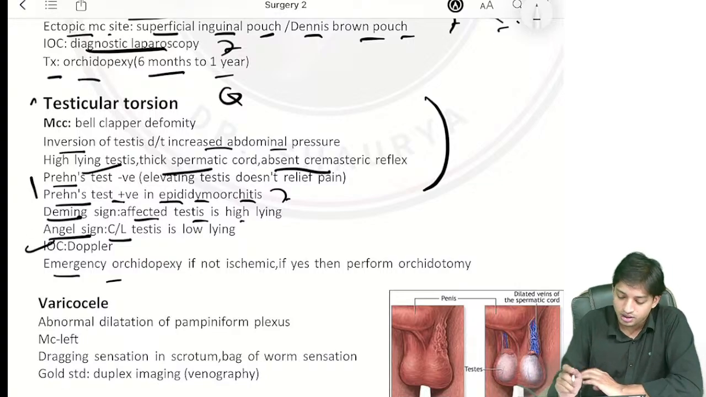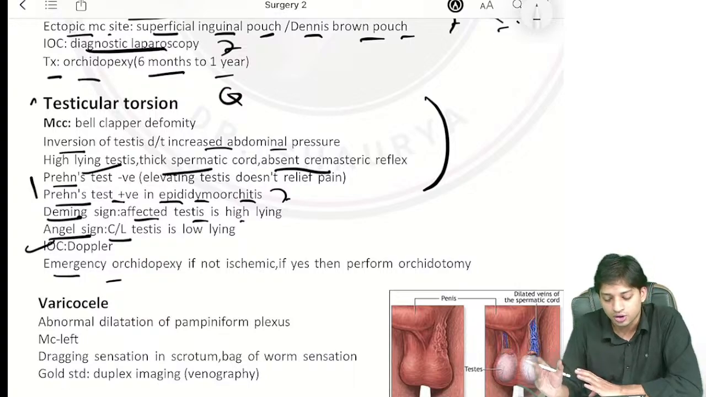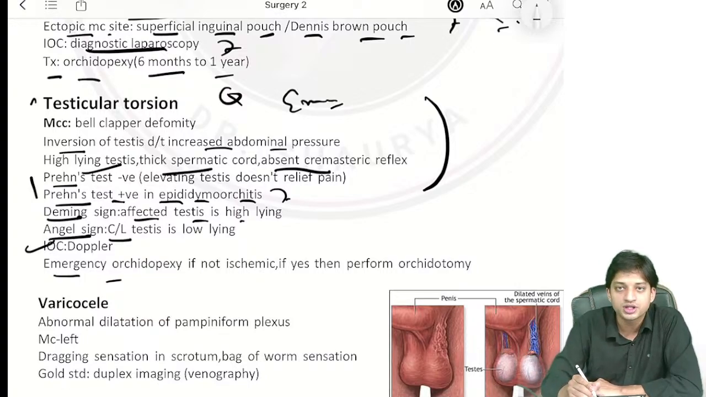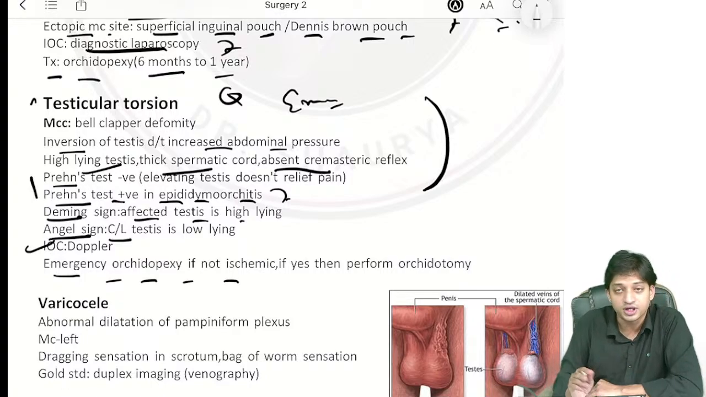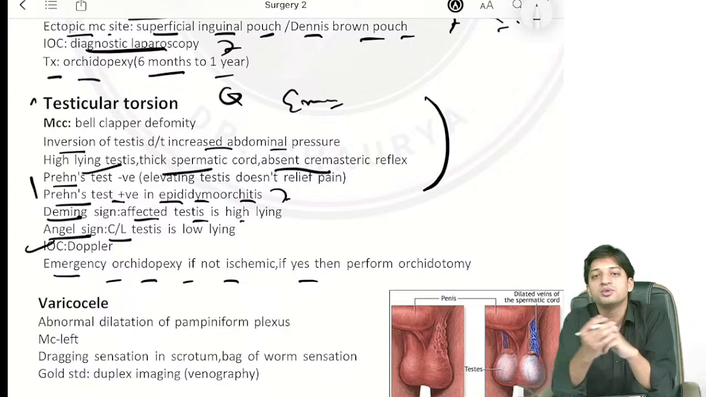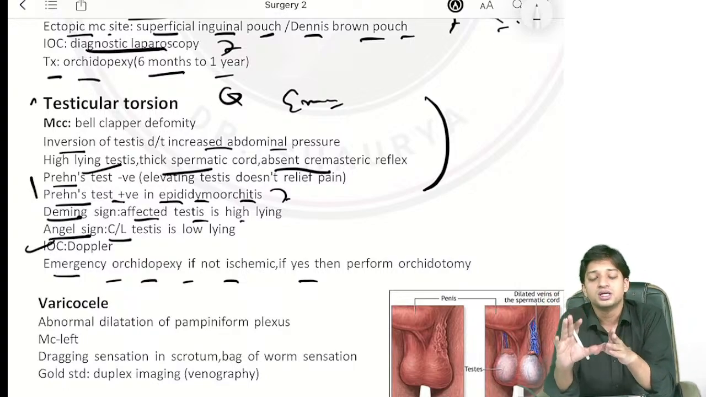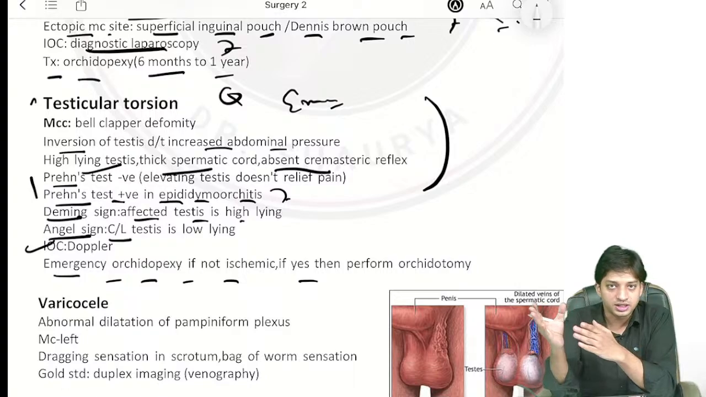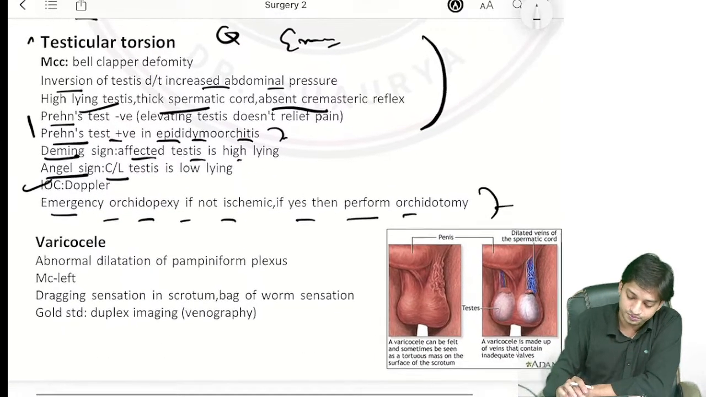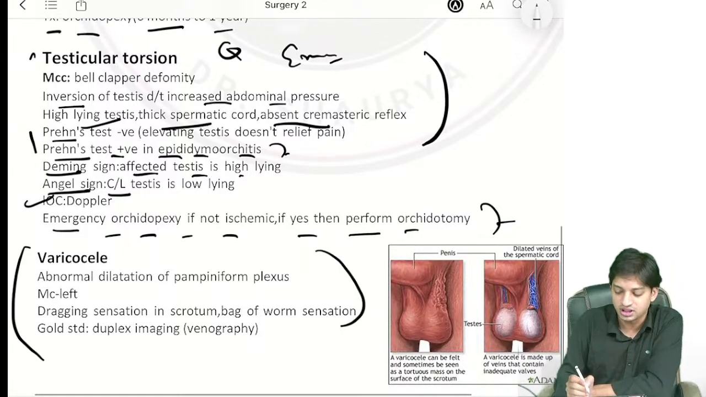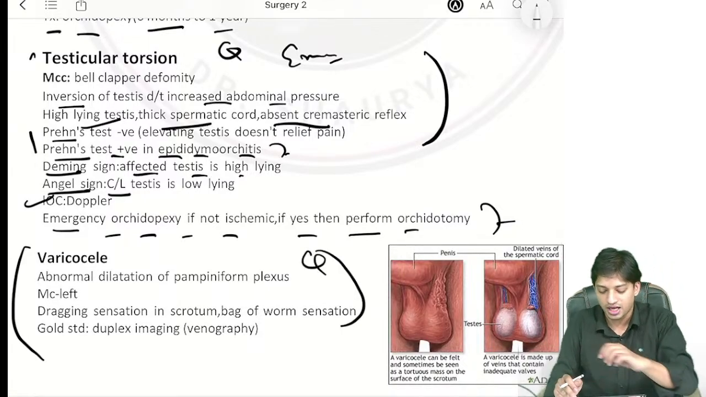Emergency or treatment, you already know that in testicular torsion, it is an emergency situation. You immediately have to do emergency orchidopexy if it is not ischemic. If the testis has become ischemic, the blood supply to it has been compromised, and the testis has started getting damaged, then what will you do? You will do orchidectomy.